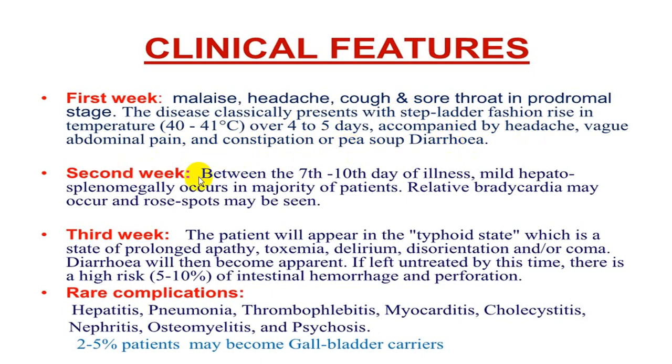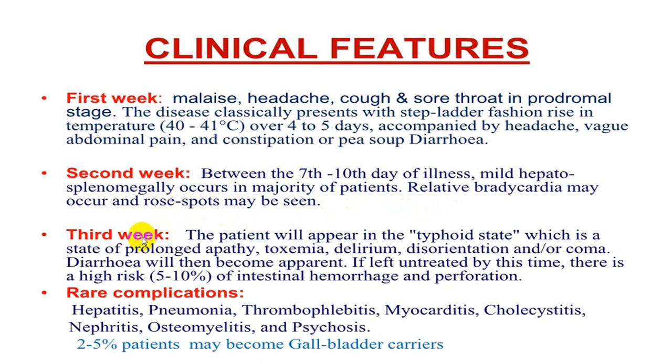In the second week, that is from the 7th to 10th day, there will be mild hepatomegaly, mild splenomegaly, and the person will have a relative bradycardia, and you may be able to see rose spots.